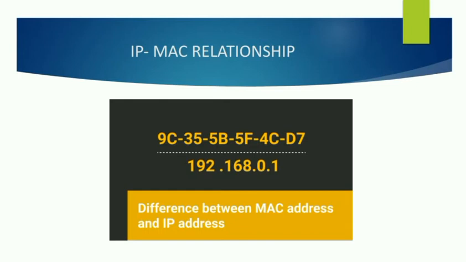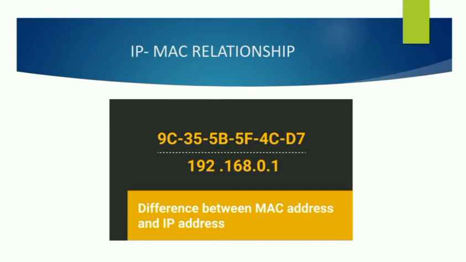The post office follows certain rules and regulations, because misconfiguration can happen in the postal address. Let's see what the misconfiguration is. The same name can belong to some other person in that place, so the letter we send could go to some other person's address. In order to avoid that misconfiguration, the post office follows certain rules and regulations. We can configure the same thing in an IP MAC relationship.